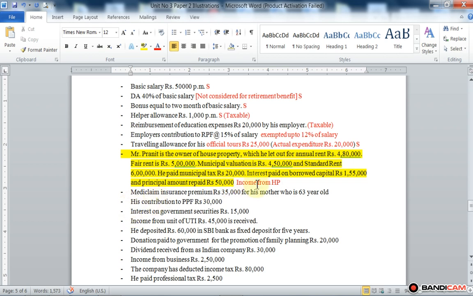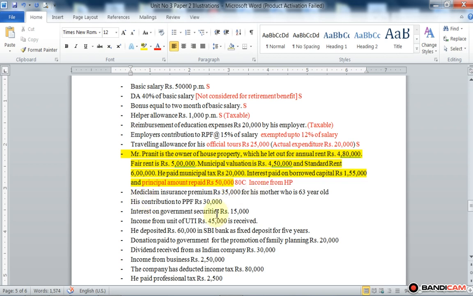One thing here is the principal amount repaid: the principal amount repaid, amounting to rupees 50,000, is allowed for deduction under section 80C. So these two things are very important. First we compute income from house property, and lastly we deduct the principal amount of the loan from gross total income. Got it?